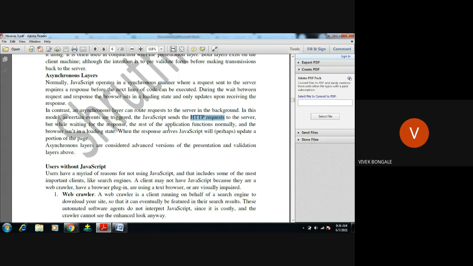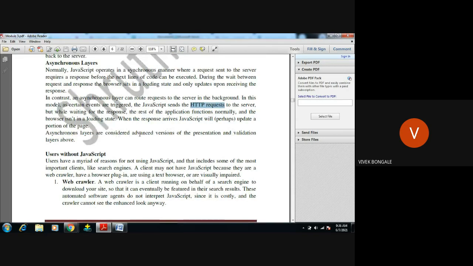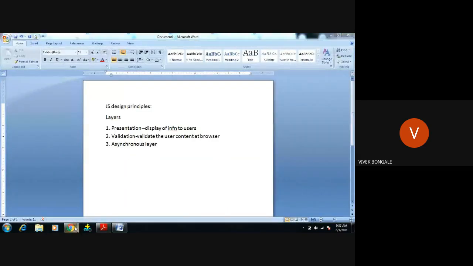Then once the request has been received by the server and the response has been sent, that particular thing will be loaded and displayed to the user in the browser. That is what this design principle is.